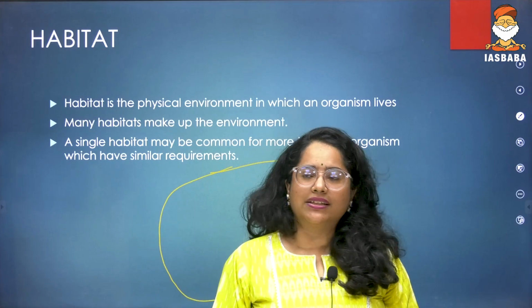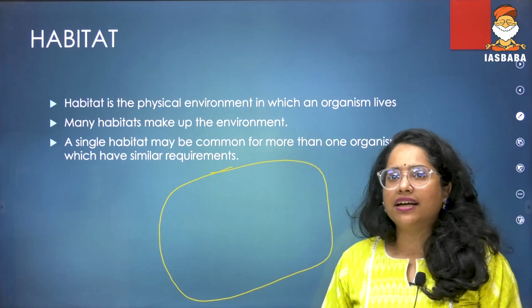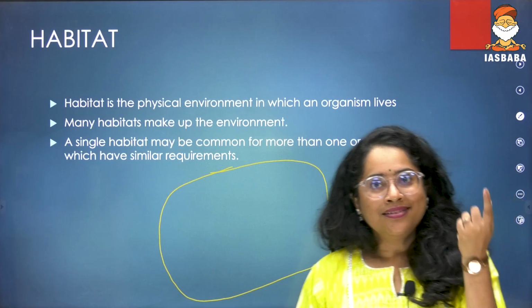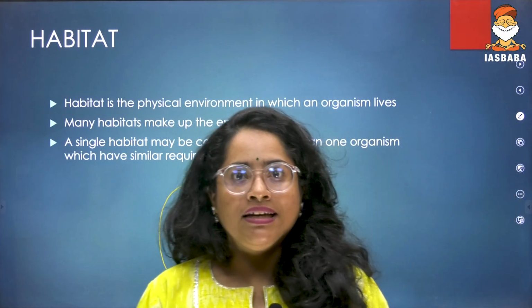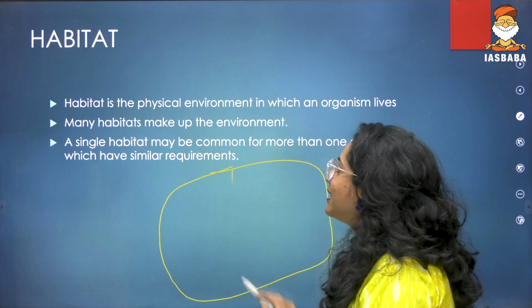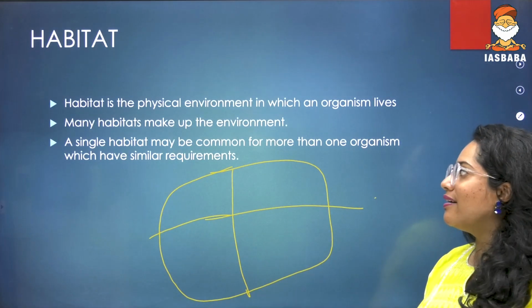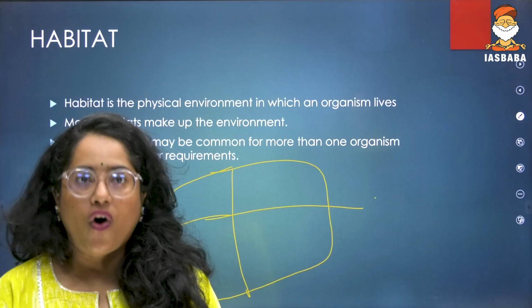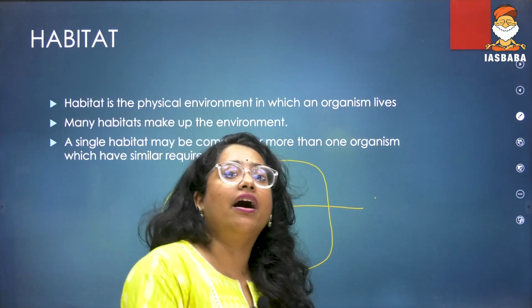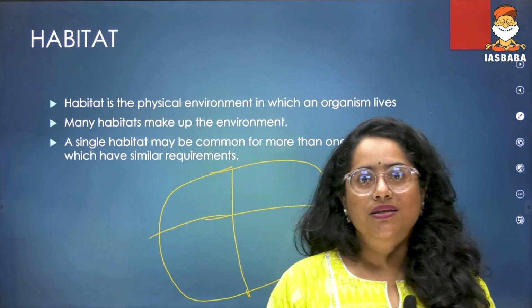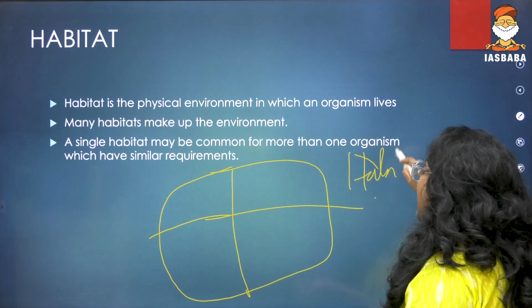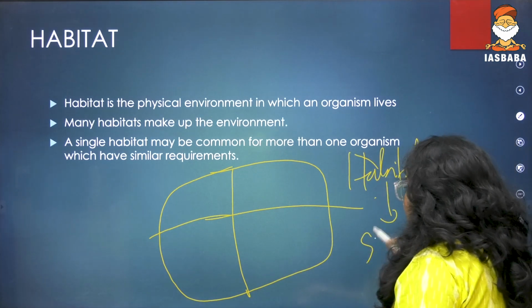So let me ask you a question. Can your habitat be shared by other organisms? Yes, there are others also who have similar needs. So your habitat can be shared, or you can say a single habitat may be common for more than one organism. Why? Because they can all have very similar requirements. Okay, so that concept is clear. You have a habitat and that habitat can be shared.